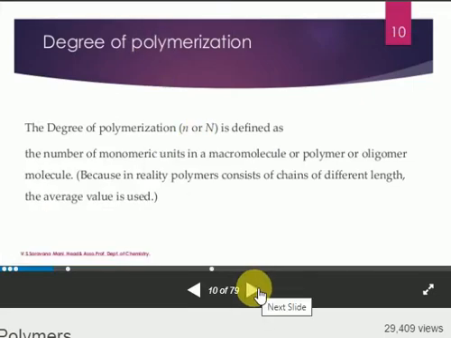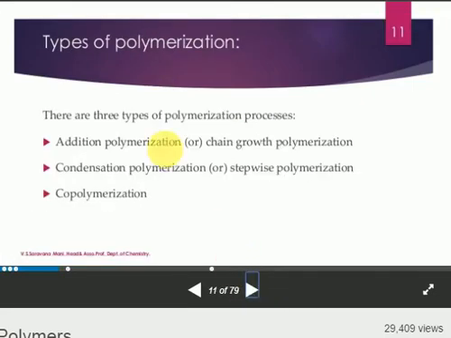Next is the classification of the very important types of polymerization process. The way the monomers are joined is called the type of polymerization process. To get a simple idea, I will give an example. In your class, two friends share each other's products and food and make a friendship. That is called addition polymers, like chain growth polymers.